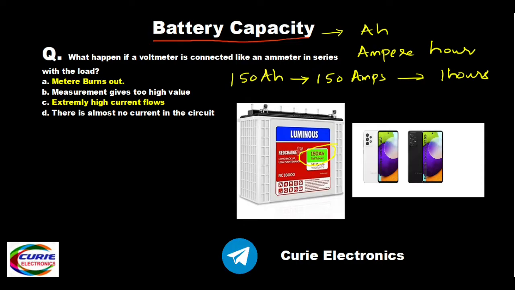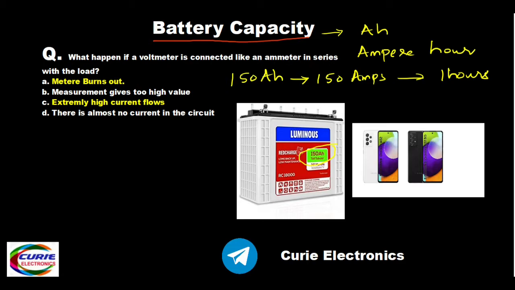But practically it's not possible, because that will be limited by the internal resistance and the chemical reaction inside the battery. When we consider all those, practically it's not possible to supply 150 amps of current for 1 hour. Okay, now we'll take the ideal conditions.